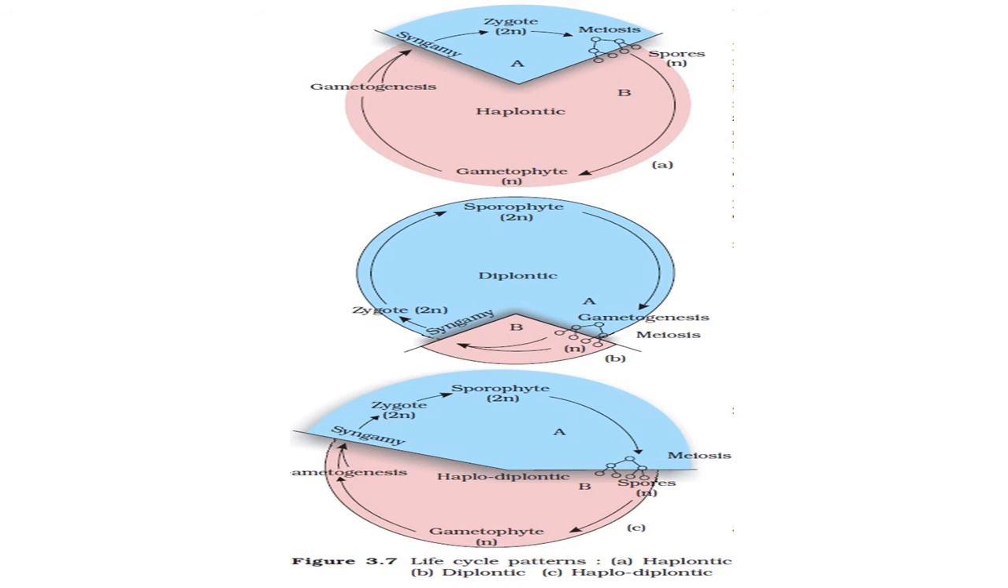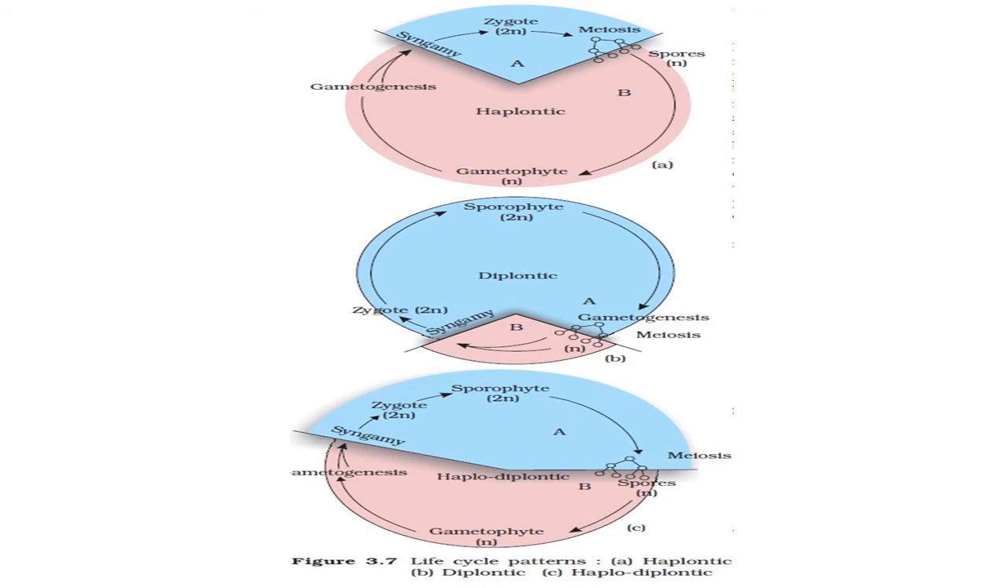In this type of life cycle you can observe the gametophyte phase and the spore producing phase. They come one by one in the life cycle of the plant. In the gametophyte phase, gametogenesis takes place, zygote formation takes place, it undergoes meiosis and spores are produced. So the gametophyte phase and sporophyte phase are observed continuously, one after another alternately, during their life cycle. So this is one kind of alternation of generation, and the pattern is haplontic.